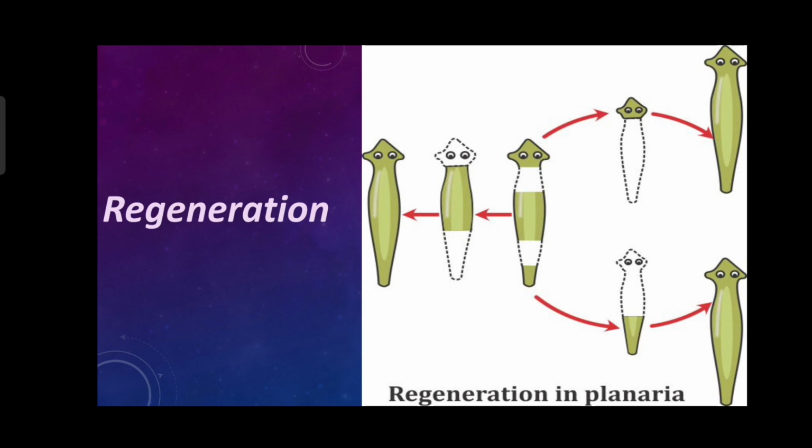But an animal called planaria, that is shown in your diagram, regenerates its entire body after a period of time. In certain situations, planaria breaks into two parts, and each part regenerates and lives as a new planaria. Hence this is called regeneration.